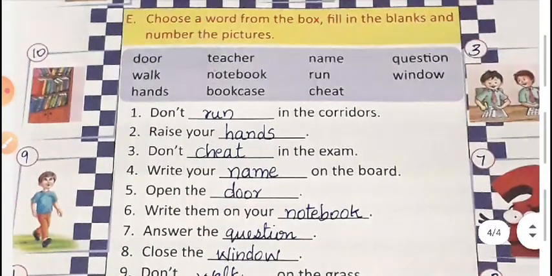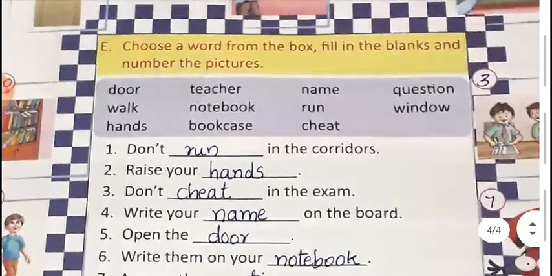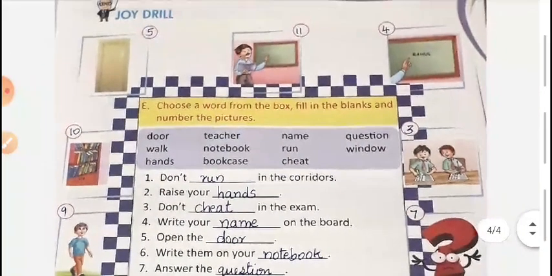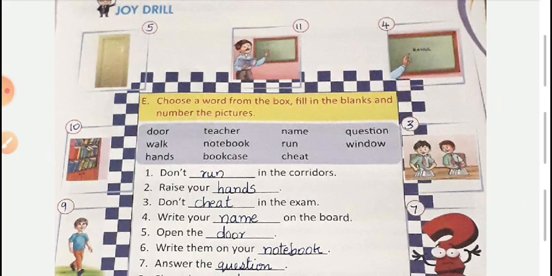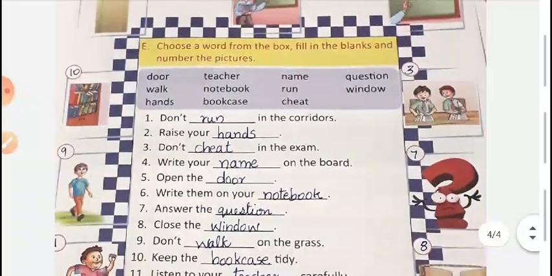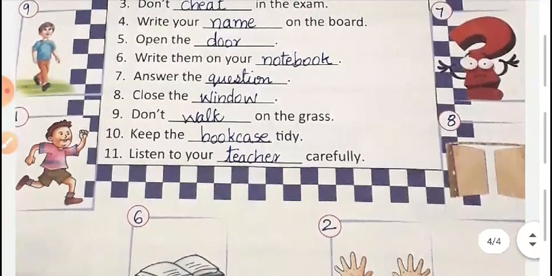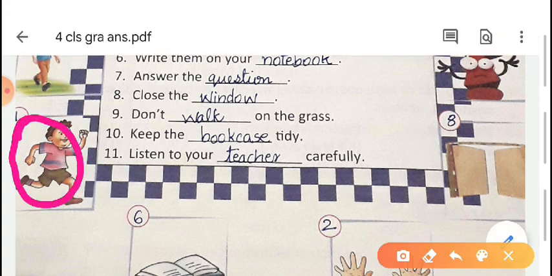So next, exercise E. Choose a word from the box, fill in the blanks and number the pictures. We have to number the pictures also. First one, "Don't ___ in the corridors." Options are given there. From those options we have to write the correct answer. So the answer is run, R-U-N. Okay, and its picture is given here. This is the picture, don't run.